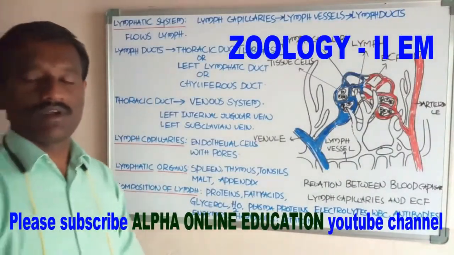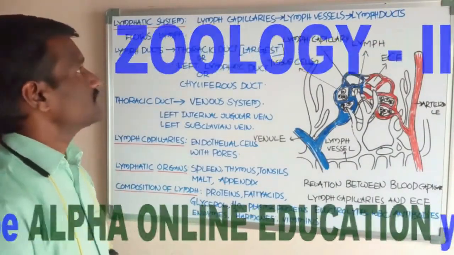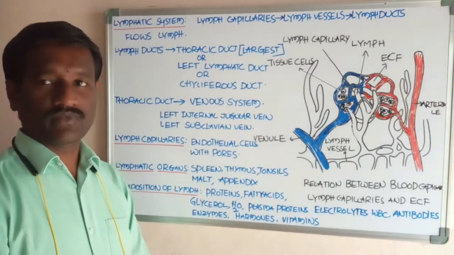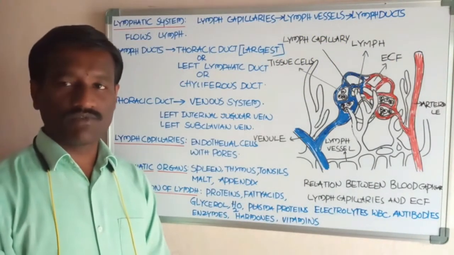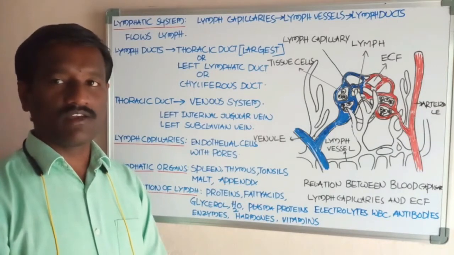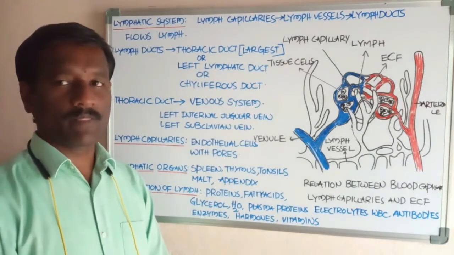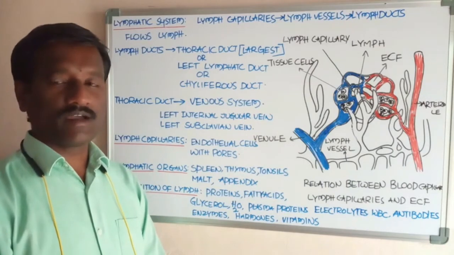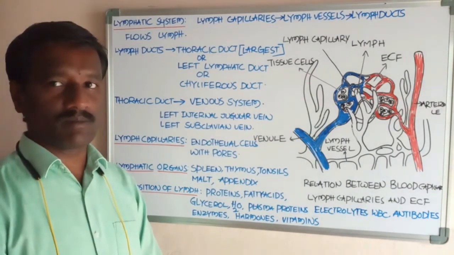Okay students, now let's discuss the lymphatic system. There are two types of fluids present in the body of human beings: one is the lymph and the other is the blood. Now let's study the lymphatic system.